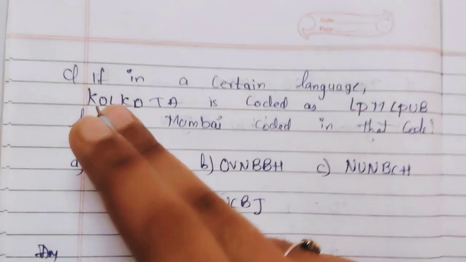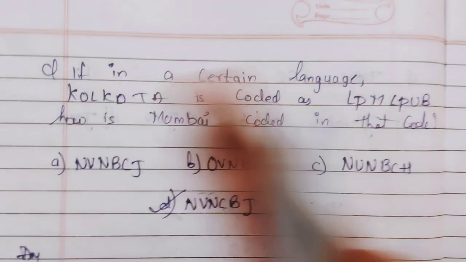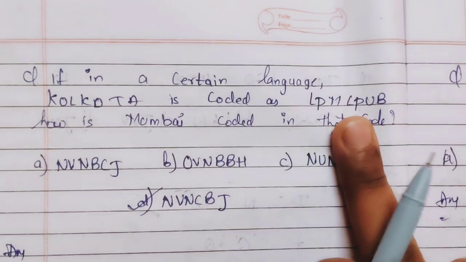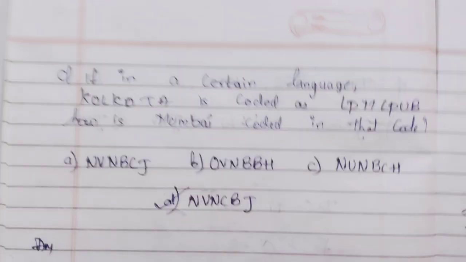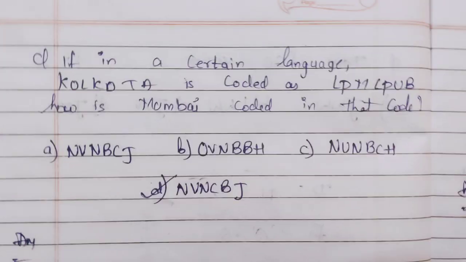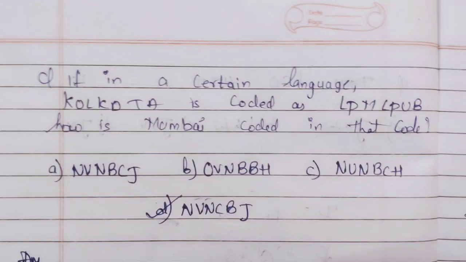Now see, KL, OP, LM, then KL, then OP, then TUAB. So see how easy it was. Only in this one letter, it is plus 1: K and L plus 1, O and P plus 1, L and M plus 1.